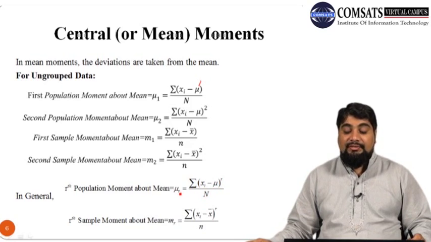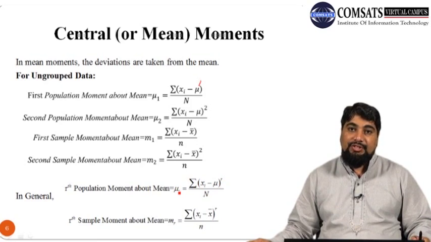So if r is 1, we get summation xi minus mu raised to power 1, whole over n. It means if r is 1, we get the first population moment, if r is 2, we get the second population moment, and if r is 10, we get the 10th population moment about the mean.